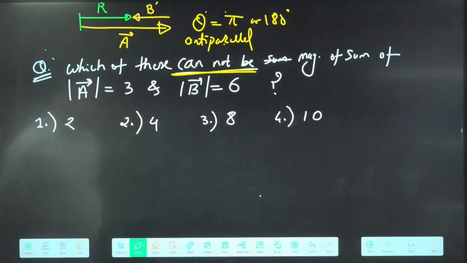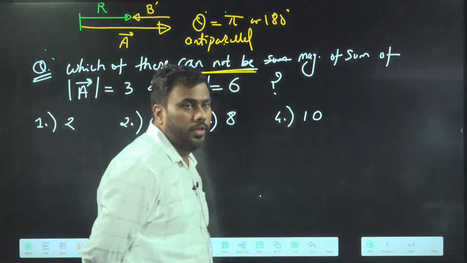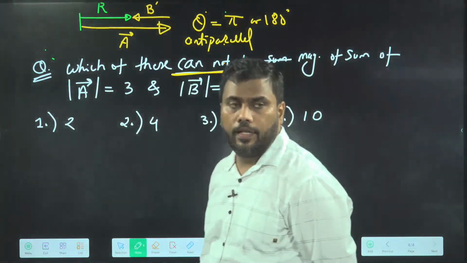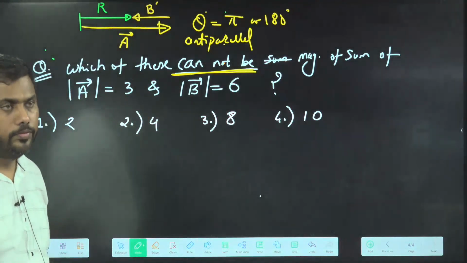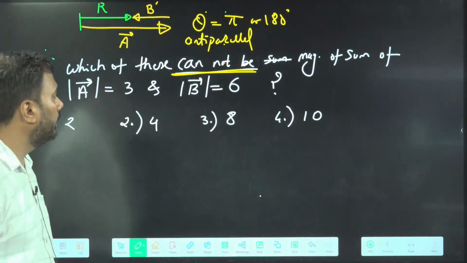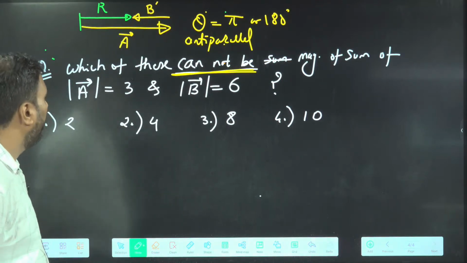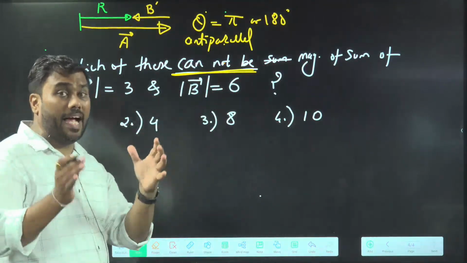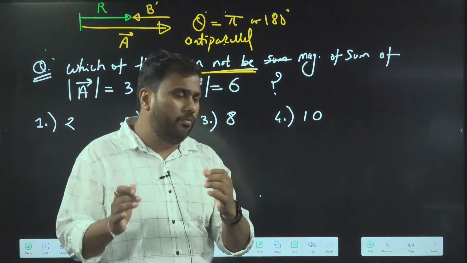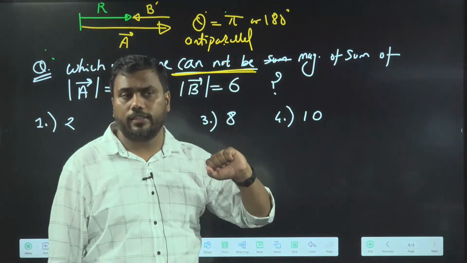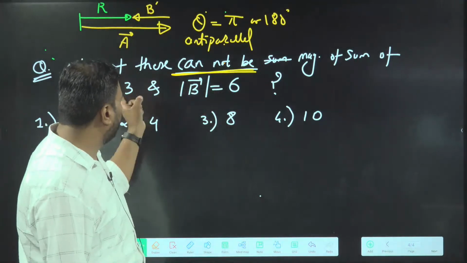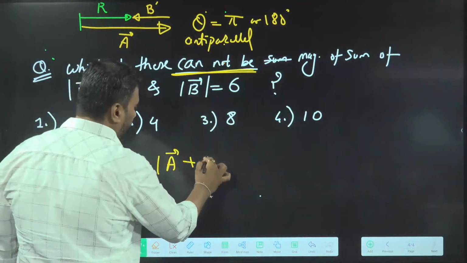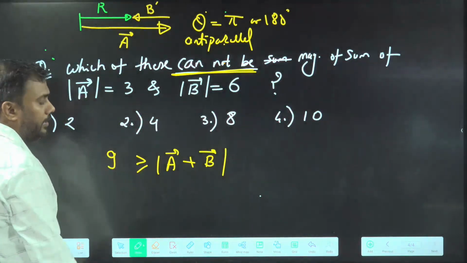Very good. Which of these options is not possible as the sum of A and B? Two vectors of 3 and 6 units are added. The maximum resultant I can get is the sum of the magnitudes of 3 and 6, which is 9. So the maximum value of A plus B can be 9 when the vectors are parallel.